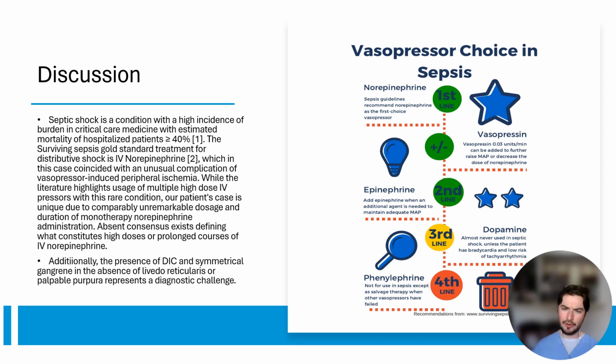But notice all the criteria that I highlighted to reach that conclusion. Multiple vasopressors administered concomitantly, presence of vasopressin and dopamine, several days, high doses, morbid outcomes. This patient, her vitals were stable, required only fluids in less than 24 hours of a tapered and conservative dose of norepinephrine. So it begs the question, how did this happen, and how can we stick with the definition of vasopressor-induced ischemia? Let's consider our diagnosis of exclusion, which is symmetrical gangrene.